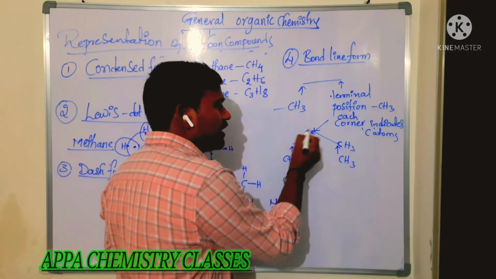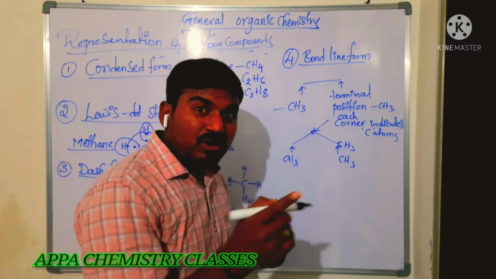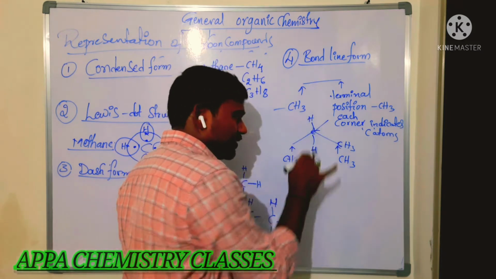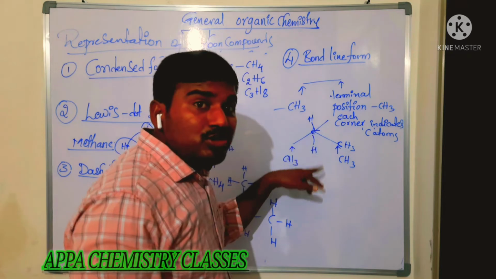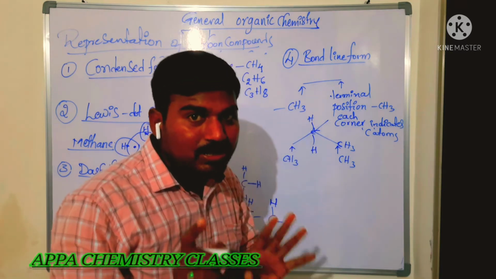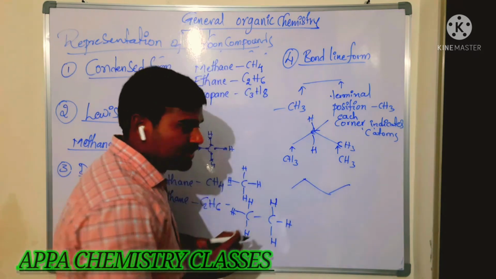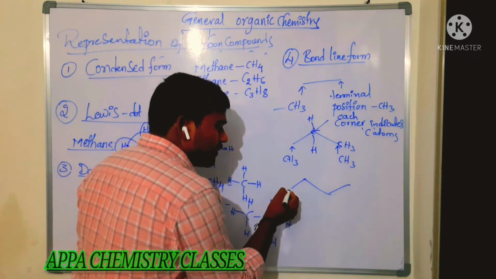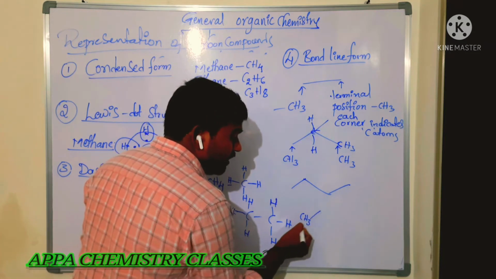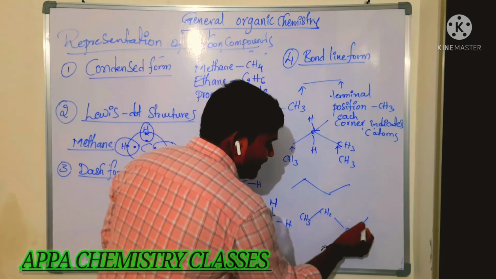Here one carbon is there. This carbon already has 2 bonds. We have to keep 2 more bonds, so 2 more hydrogens. That indicates it has 2 hydrogen atoms and 2 bonds. Is that clear? So we'll take another example. Now you see here, the terminal carbons are similar to CH3, CH2, CH2, CH3.